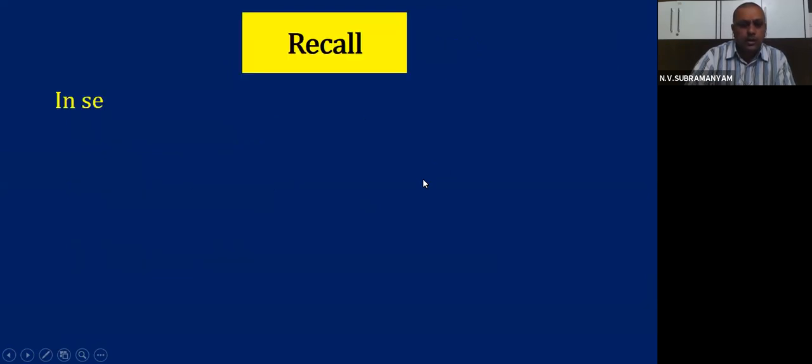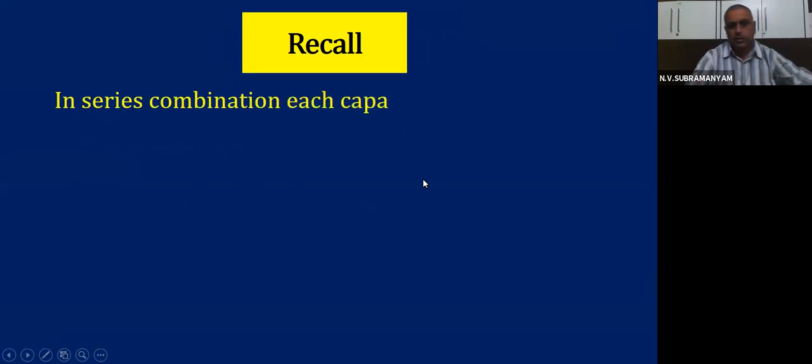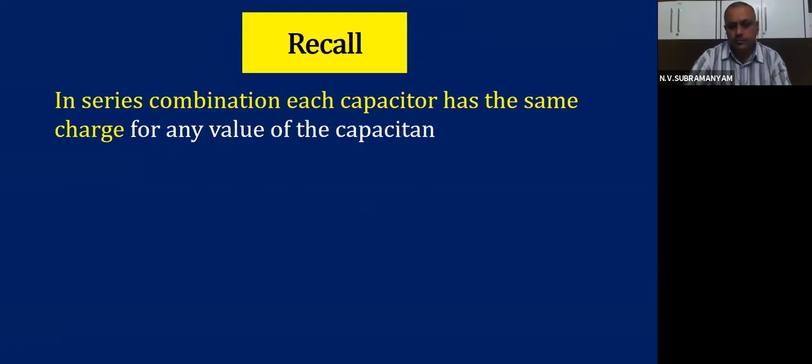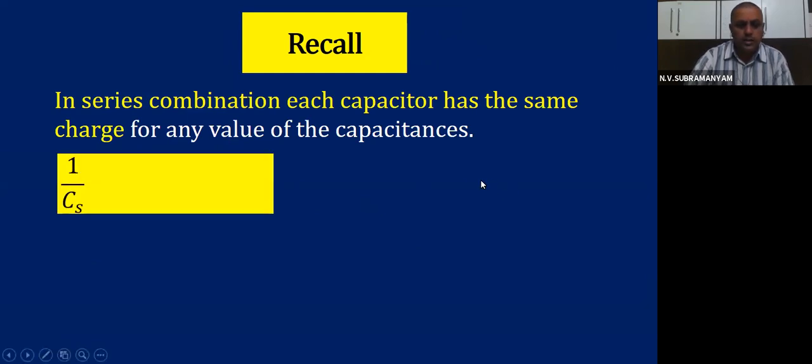Let us try to recall the information we have dealt with earlier. In series combination, each capacitor has the same charge for any value of the capacitance. Second, in series, 1 by Cs is equal to 1 by C1 plus 1 by C2 plus 1 by C3, where Cs is the effective capacitance in the series combination.